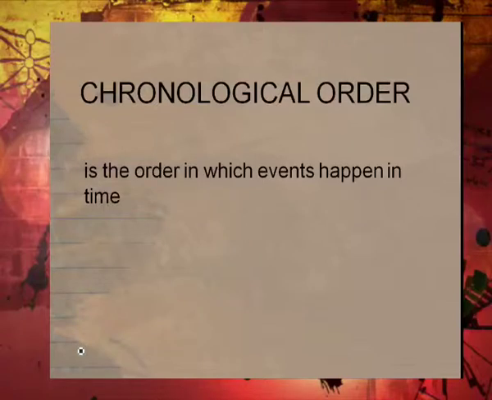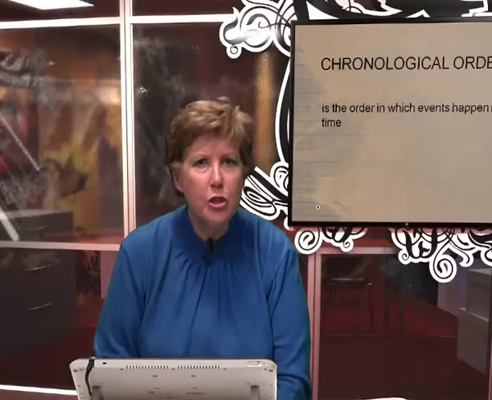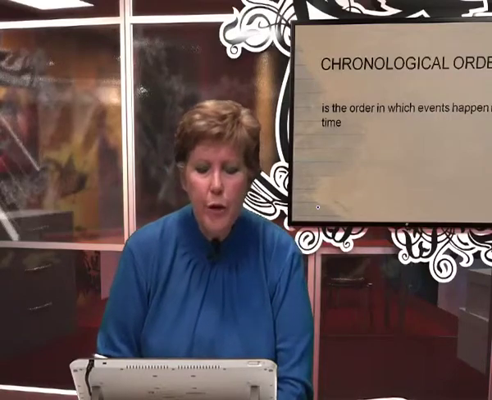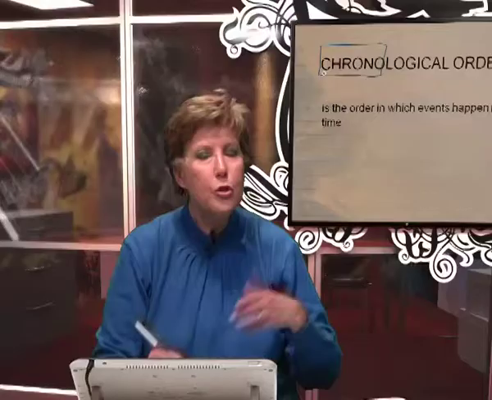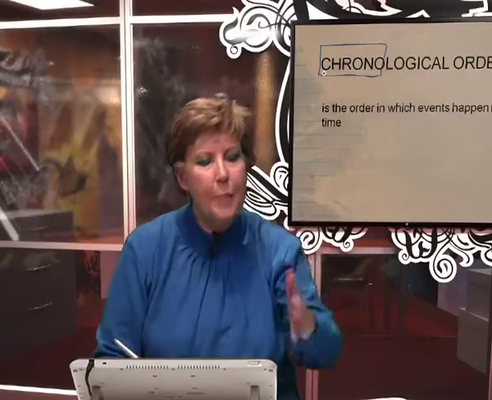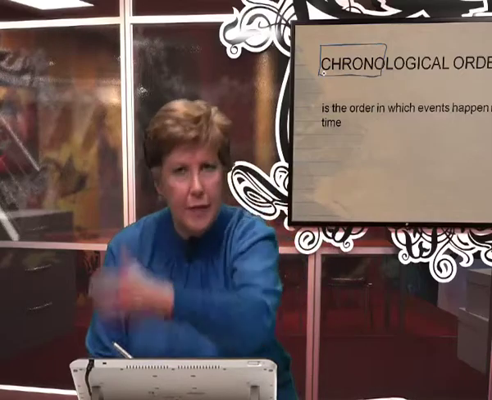I now want to look at something which we call chronological order. Chronological order is the order in which events happen in time. Chronos is the Greek word for time. So chronological order is this happens, then this, then this, then this, then this.